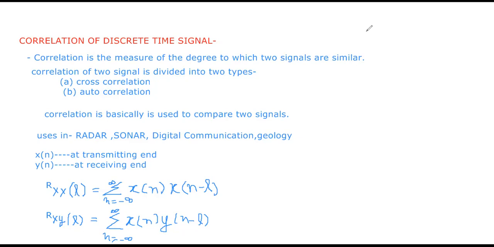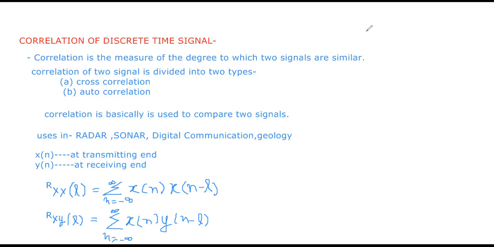Second is digital communication. Digital communication includes, for example, me communicating to you, or you communicating over a phone call, or over the net.